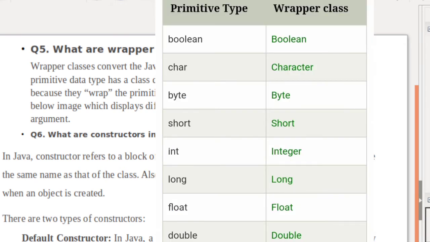Which are the primitive data types in Java? There are 8 primitive data types in Java: boolean, char, byte, short, int, long, float, and double. Corresponding wrapper classes are shown in the table. Note the class names of int and char. Integer is the class name for type int and Character is the class name for type char. Other class names are the same as the data type.